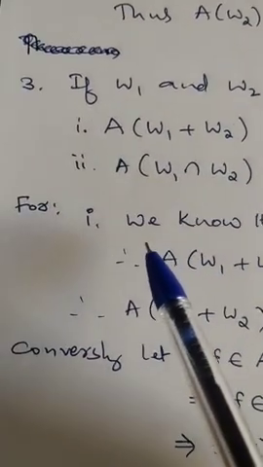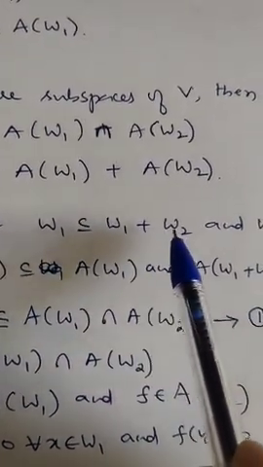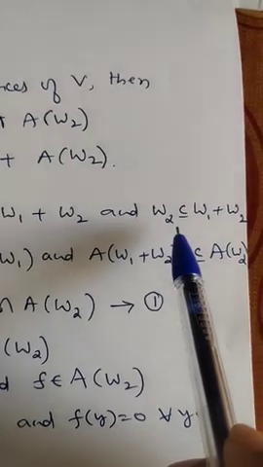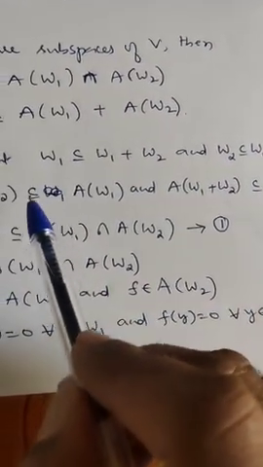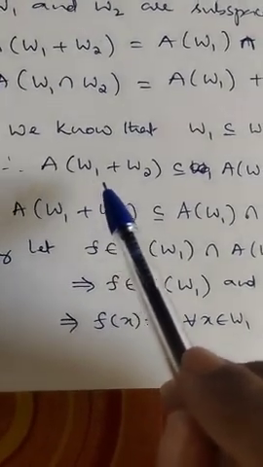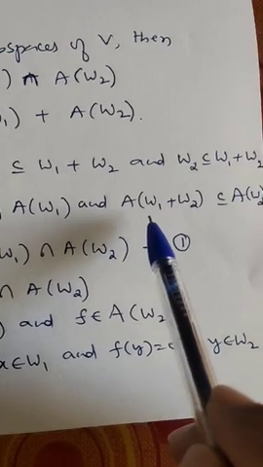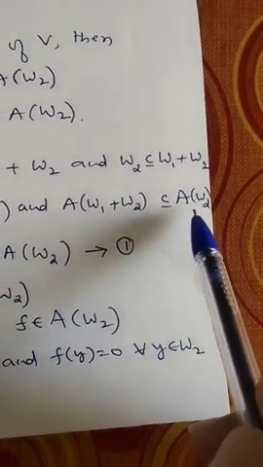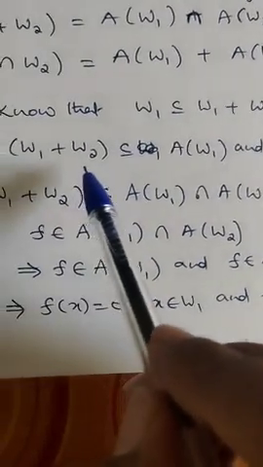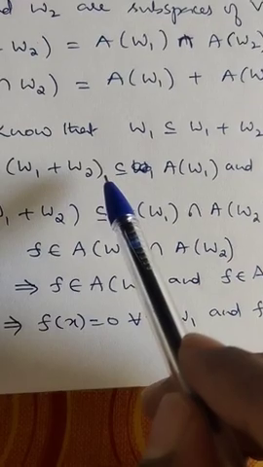For the first one, we know that W1 is certainly contained in W1 plus W2, and W2 is also contained in W1 plus W2. Therefore, by the above result, the annihilator of W1 plus W2 is contained in the annihilator of W1, as well as in the annihilator of W2.